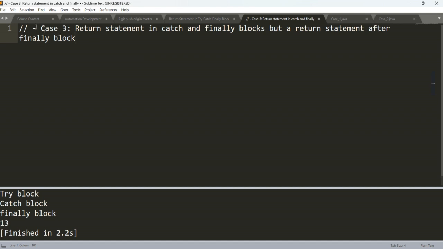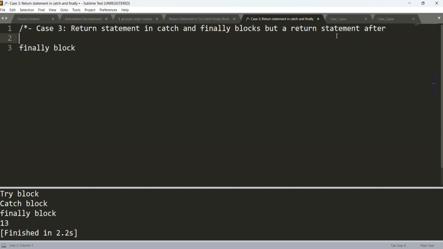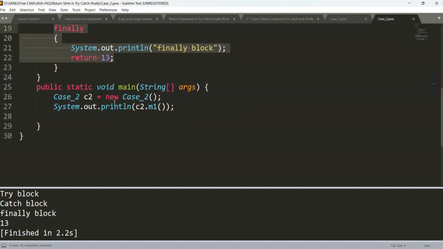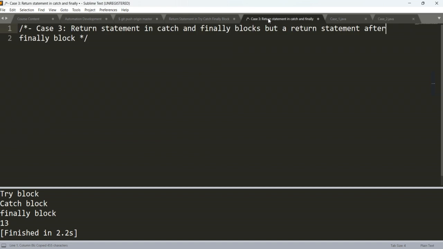Now here also I need to provide the multi-line comment sign, because at a later point of time it will give an error. Fine. Here I'll provide this one. Now copy the same earlier program, because I need not write it again.